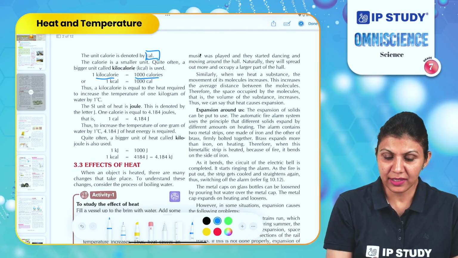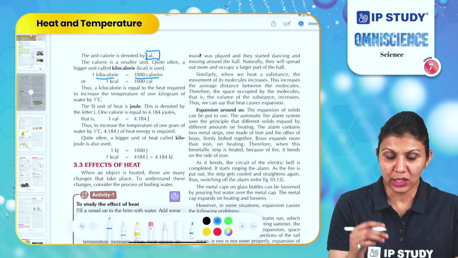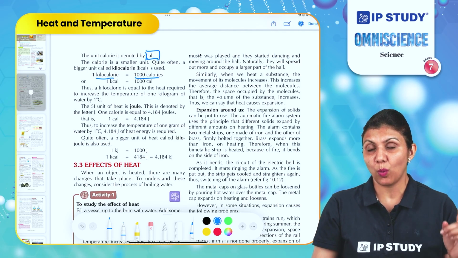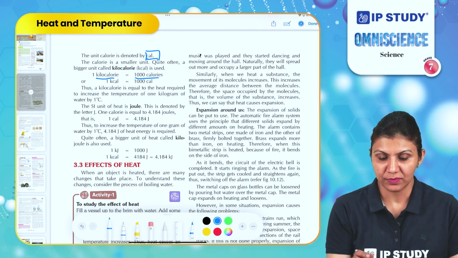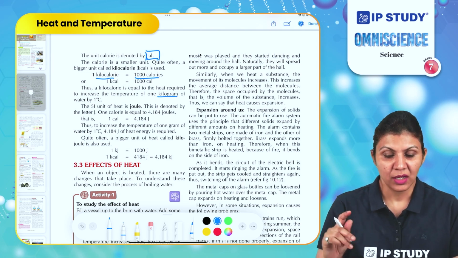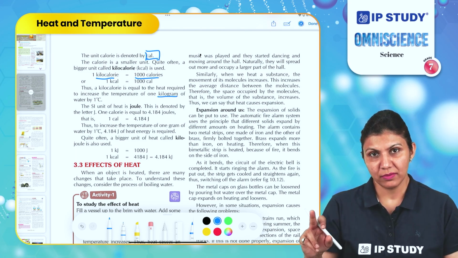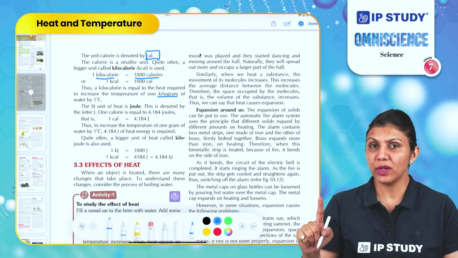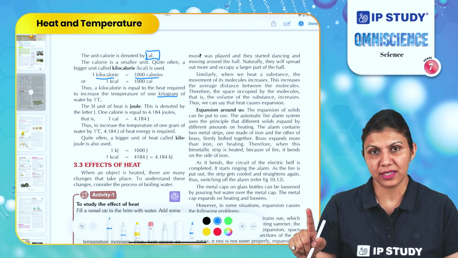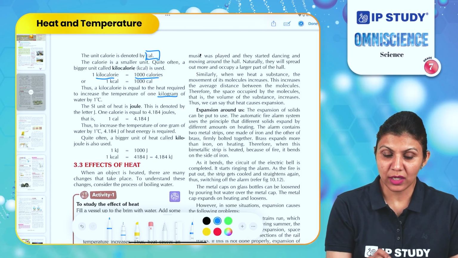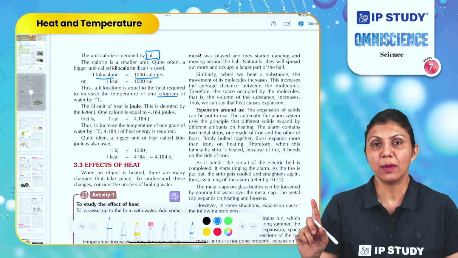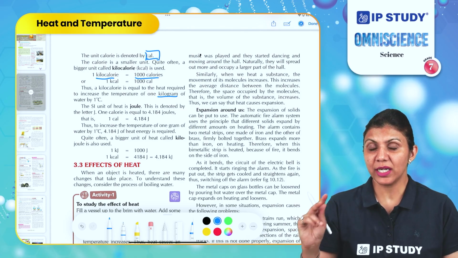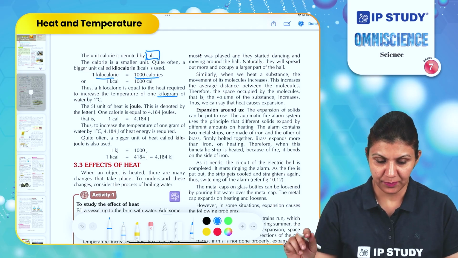Thus, a kilocalorie is equal to the heat required to increase the temperature of 1 kilogram of water by 1 degree Celsius. Whenever we use 1 calorie, it means 1 gram of water is heated to increase its temperature by 1 degree Celsius. When we use a kilocalorie, it means 1 kilogram of water is heated to increase its temperature by 1 degree.